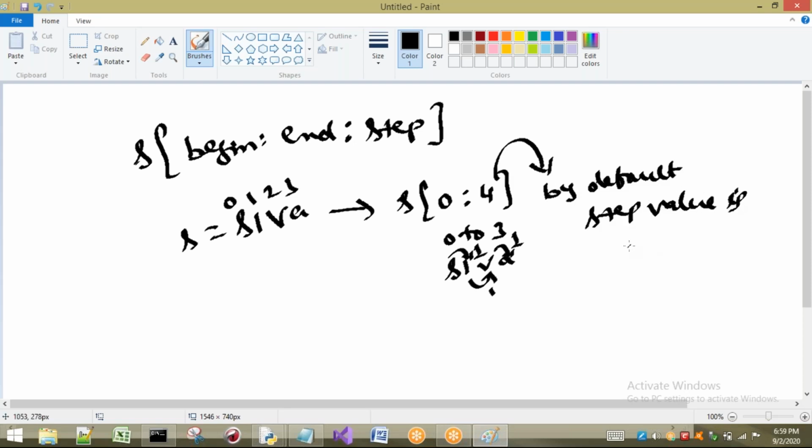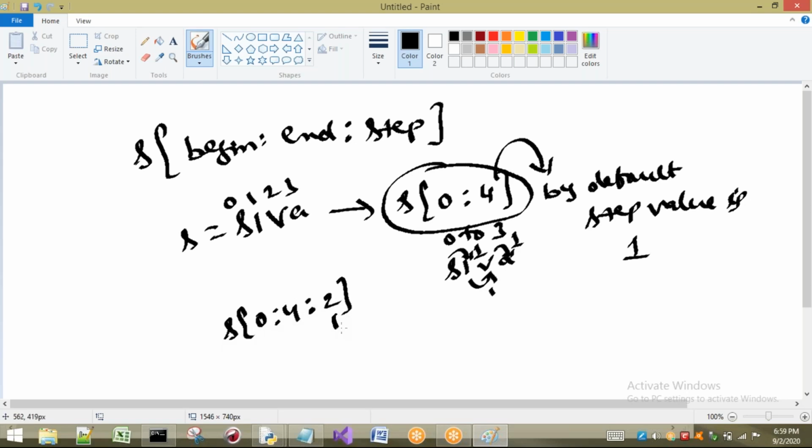In this case we have not taken anything, so by default it is 1 and every value is printed. Now the concept is, if I take a step, what happens? Let us see. So sir, I will take 0 colon 4 colon 2. So what is the step value? 2.